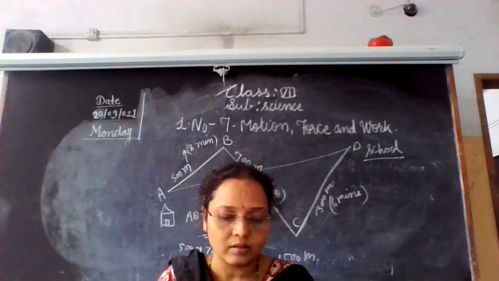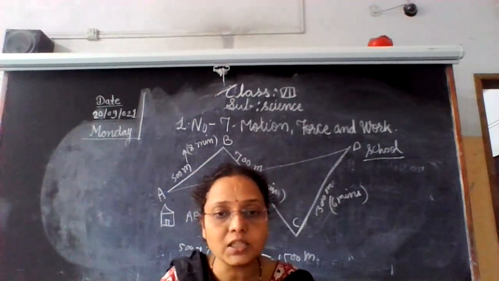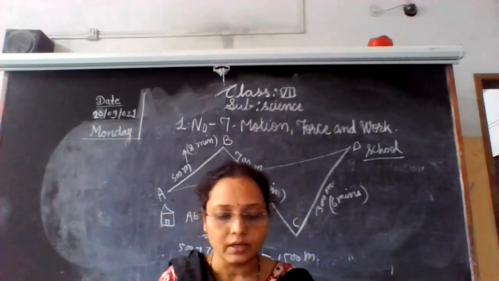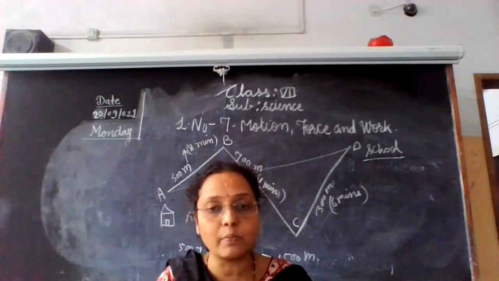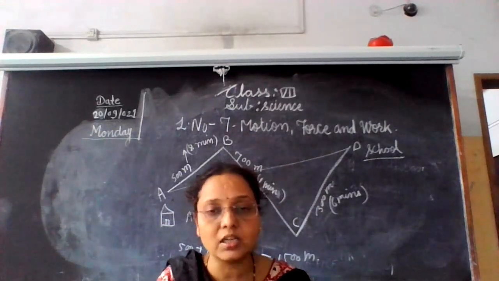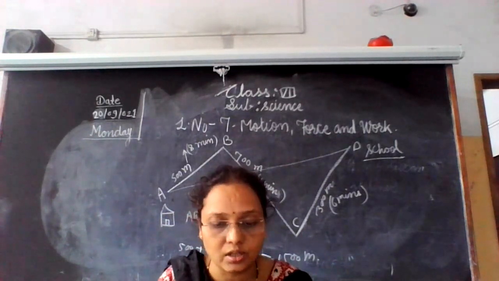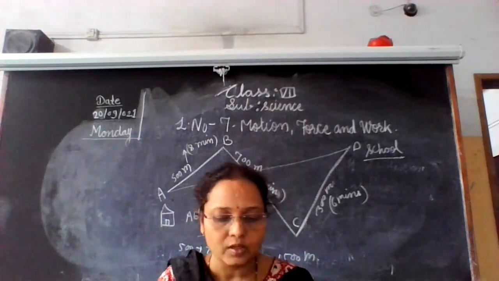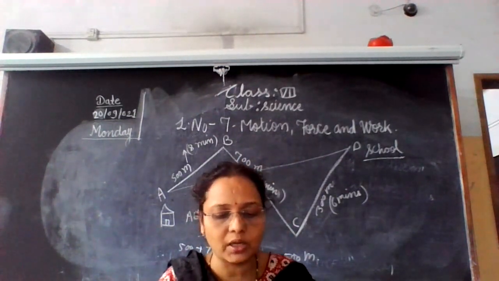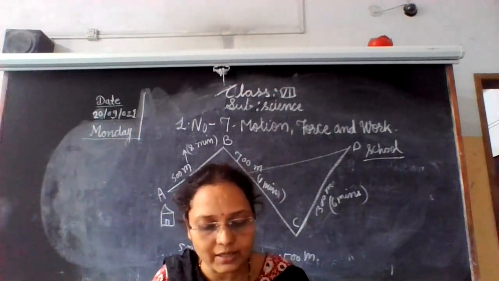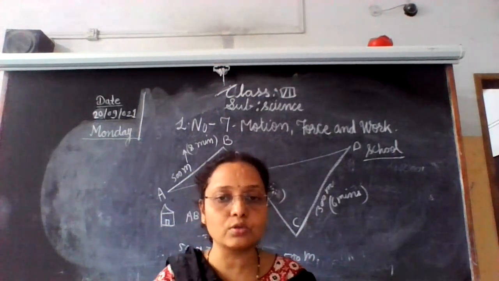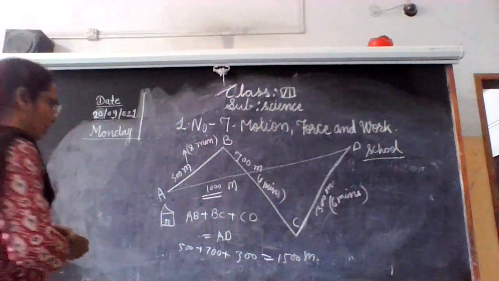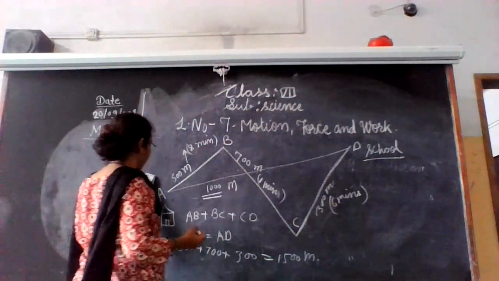Then velocity. Velocity is the distance traveled by the body in a specific direction in unit time. So velocity of body can be calculated by the formula given. Velocity is equal to, so please note down this formula, to calculate velocity.